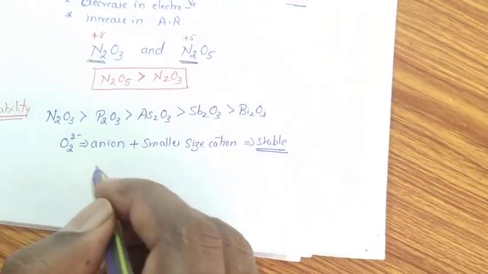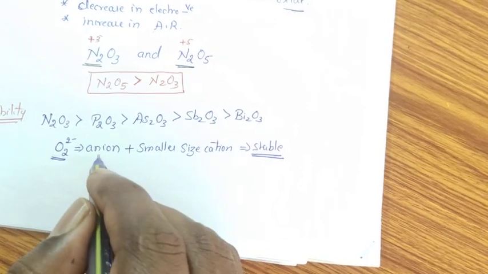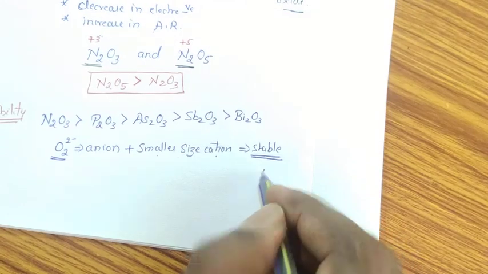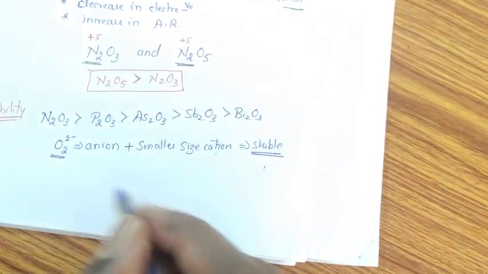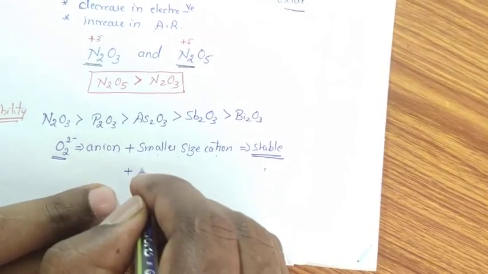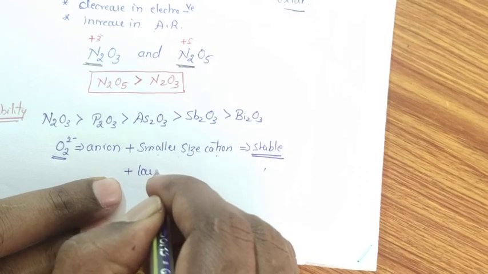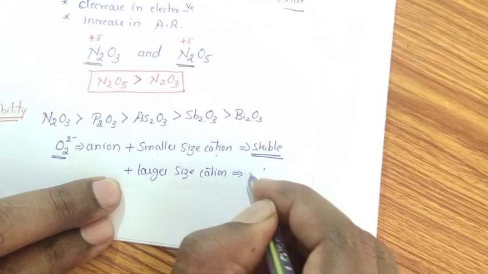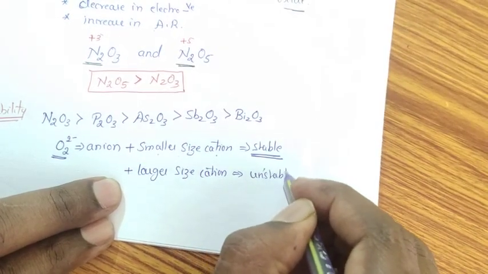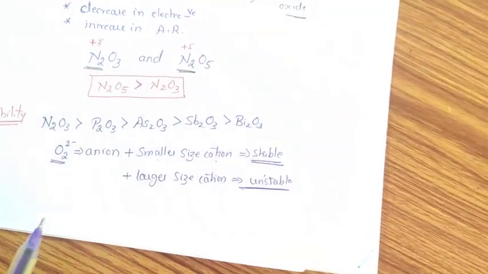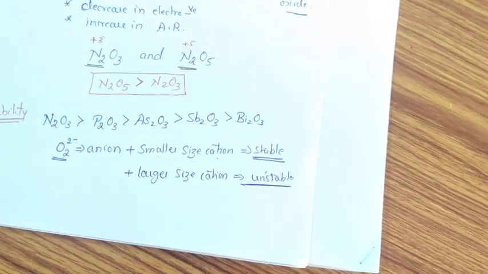When O2 minus, in case of oxides, when the anion part combines with the smaller size cation of group 15 elements, it is involved in the formation of stable oxides. But when the same anion is involved in the formation of oxides with larger size of cation, then stability decreases. Therefore, down the group, the atomic radius of the cation increases, therefore stability of the oxides decreases. Please note it down.